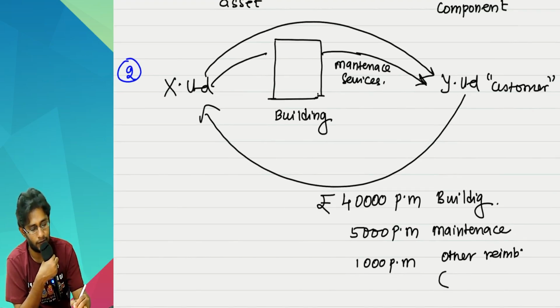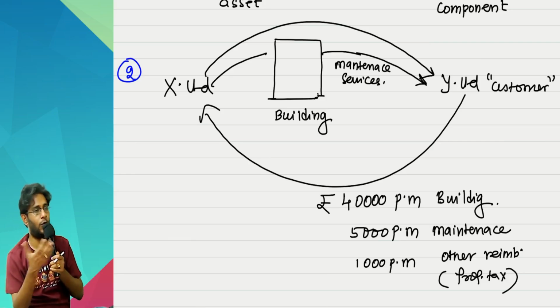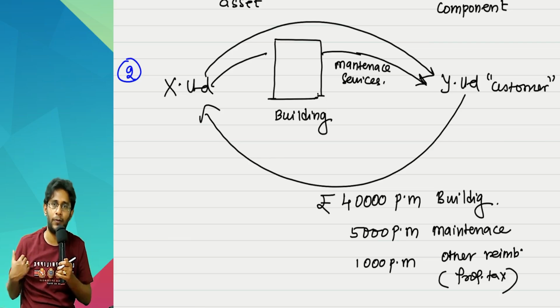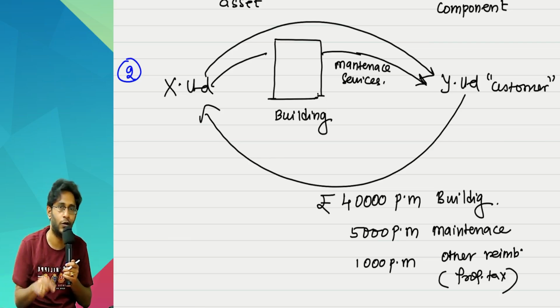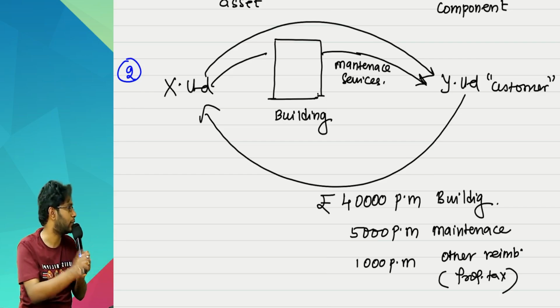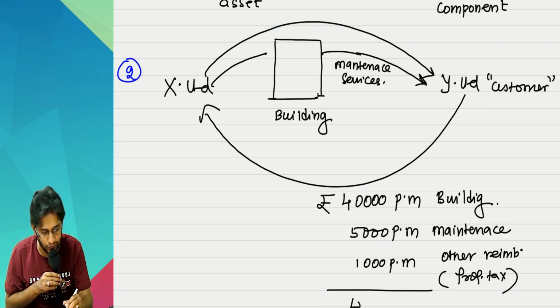On this building, he has to pay municipal tax, property tax, let's say. Who has to pay property tax, tenant or owner? Owner has to pay property tax. He says that I am the owner, I will pay property tax, but am I using the asset? No, you are using the asset, so I collect money for that also. He is charging 1,000 rupees. So total I am paying an amount of 46,000.